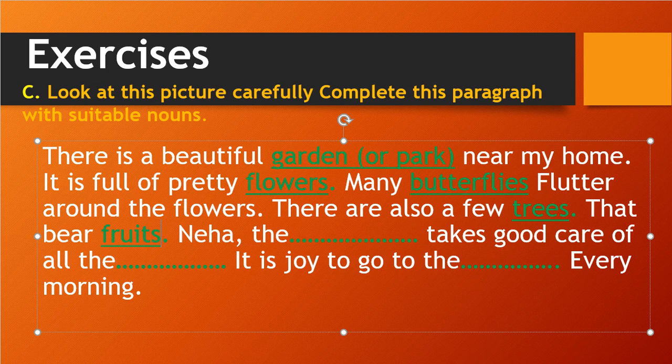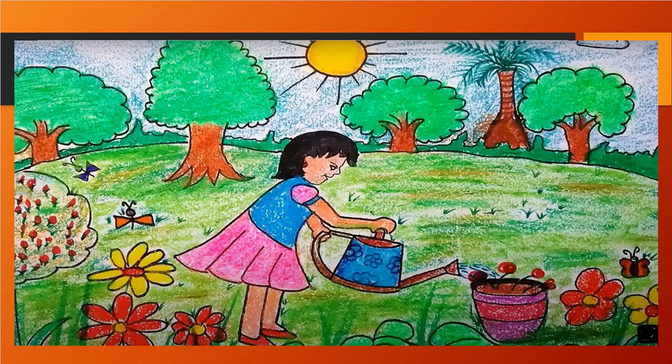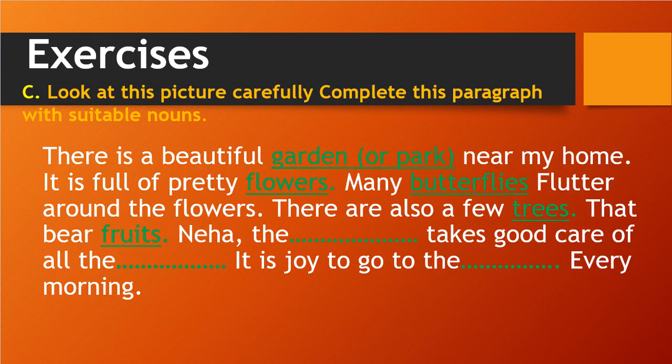In our picture also, I haven't mentioned here, but I will mark it like this way. Fruits might be there. So those trees give fruit. All the trees give the fruits. Correct? Sorry, here the dot will not be there.